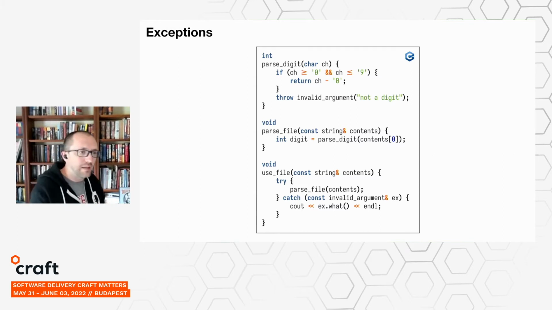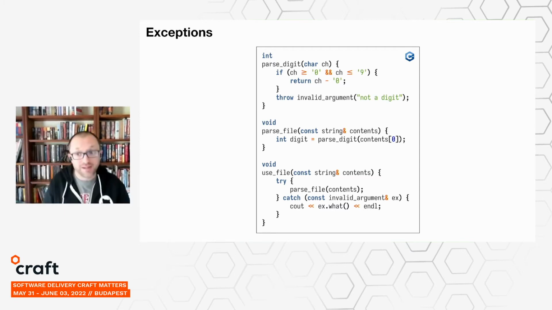So if you zoom in and look at parse file, it is going to, if you will, silently propagate any exceptions that occurred. And there's no mention of exceptions in that file, but it still participates in this exception mechanism. And that's one of the defining characteristics of an exception-based language. It's your callers that get to decide where and how to handle those error conditions. And they might silently propagate through functions that don't mention exceptions at all.